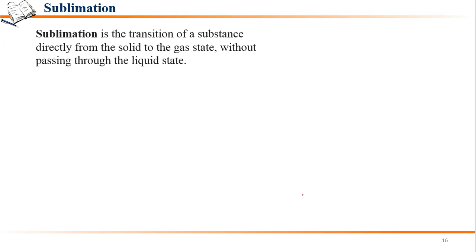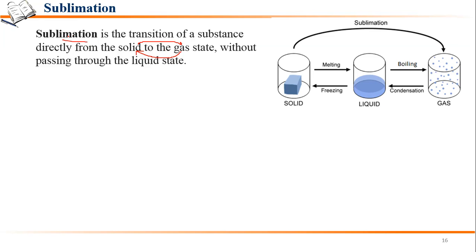Fine. So that is known as sublimation. Sublimation is the transition of a substance directly from solid to the gas state without passing through the liquid state. It can be solid to gas, or it can be gas to solid also. So if solid is converting to gas, that is sublimation. If gas is converting to solid, that is also sublimation. So this is the process of sublimation.